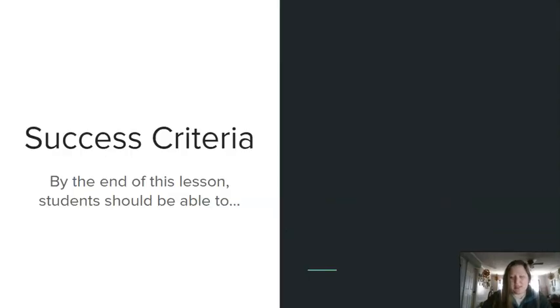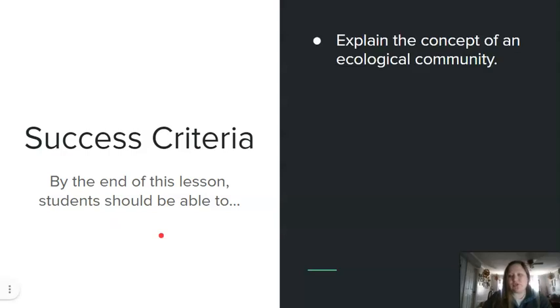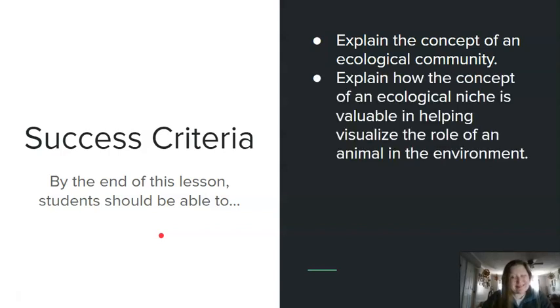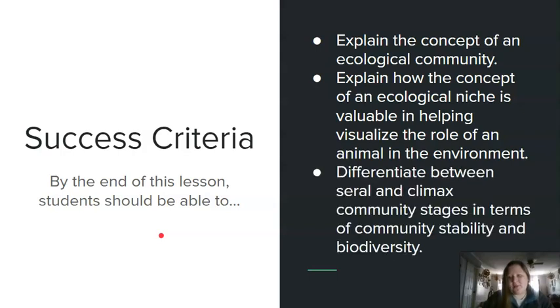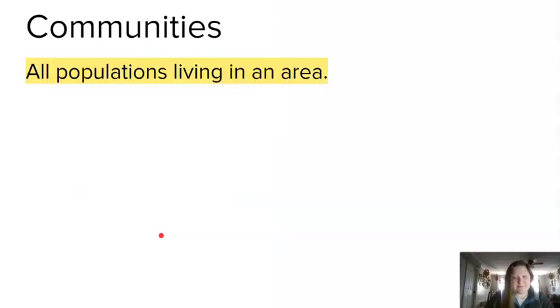ecological communities. So for success criteria, by the end of this lesson, you should be able to explain the concept of an ecological community. So what is it? Explain how the concept of an ecological niche is valuable in helping visualize the role of an animal in the environment, and then differentiate between serial and climax community stages in terms of community stability and biodiversity. These are still all things that are covered in both biology and in environmental science.